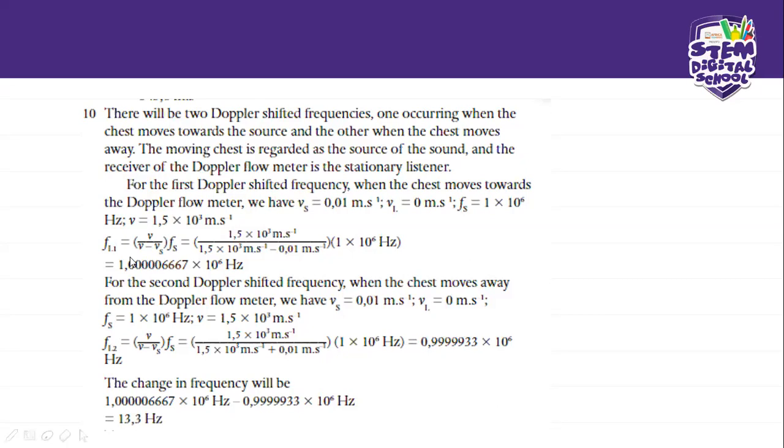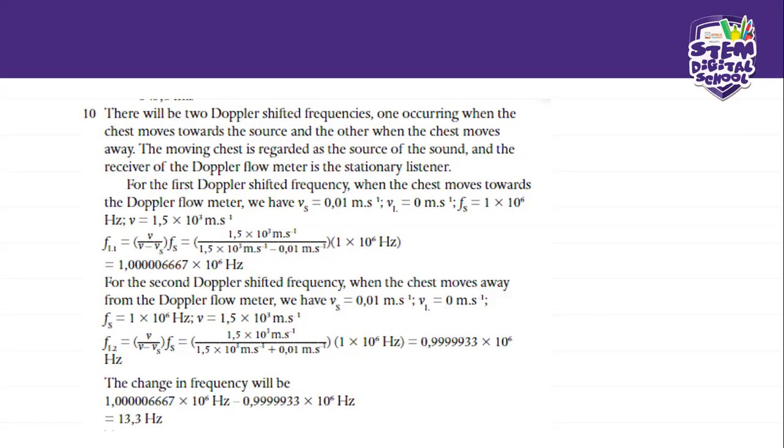Okay, so we continue. So you see here, our Vs is going to be negative. Why is our Vs negative, guys? Our Vs is negative because the source of the sound is moving towards the listener. So remember these conditions. Always remember these conditions.